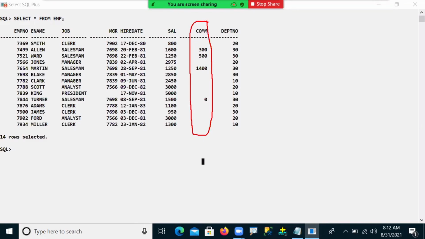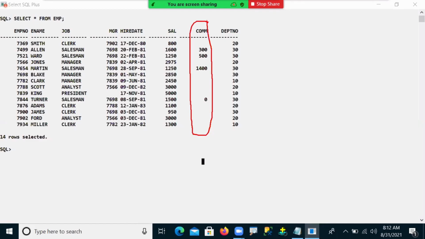So those who are not taking commission show as nulls. Null means empty, it will be showing an empty area. And some people are getting commission like 300, 500, 1400 and 0.